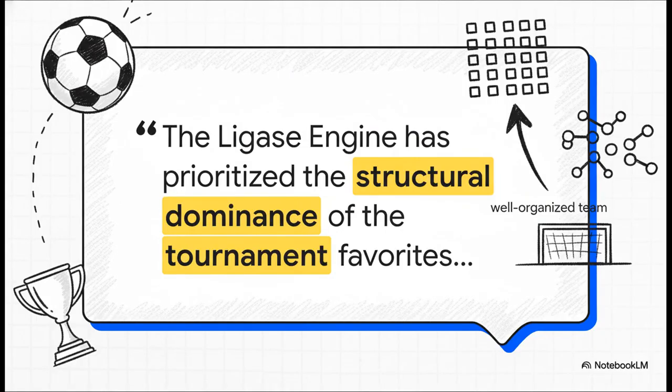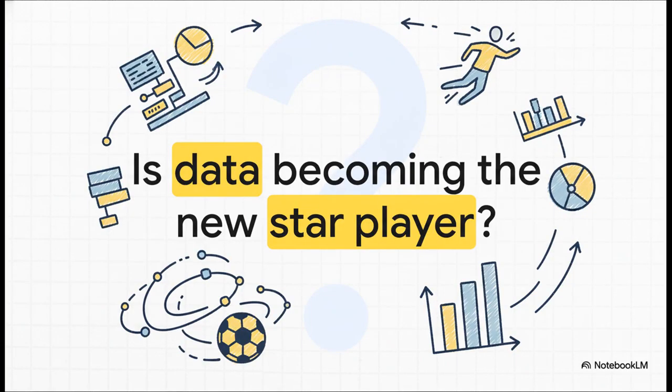And this quote from the analysis really gets to the heart of how this system thinks. It prioritizes structural dominance. In other words, it trusts quality. It trusts organization. It's betting that more often than not, a well-built team with a solid plan will beat chaos and luck. Which leaves us with this one huge question, doesn't it? In a sport that we all love for its human emotion, for those moments of genius you just can't predict, is data like this becoming the new star player? It's definitely something to think about. Thanks for digging into this with me.